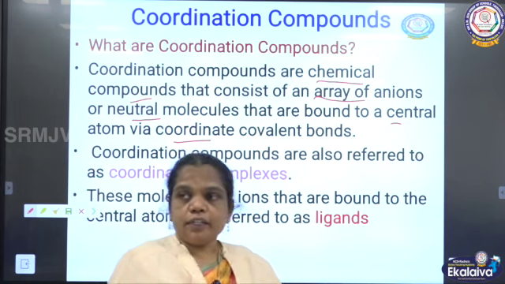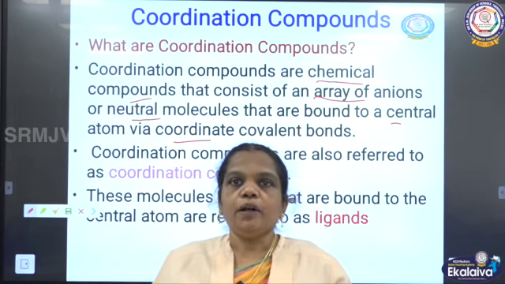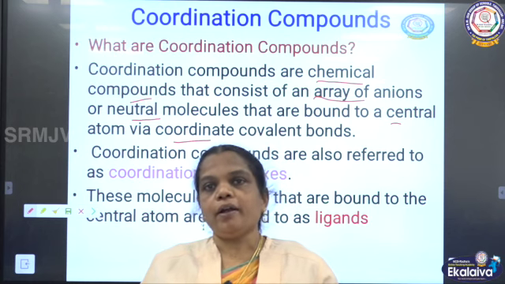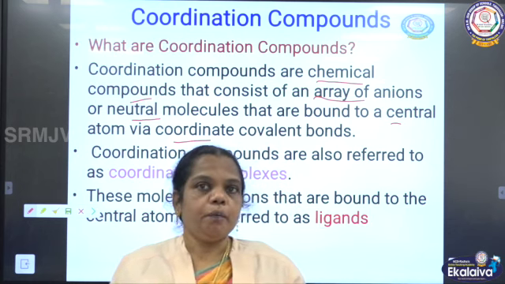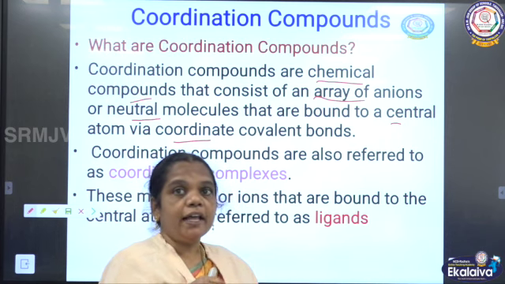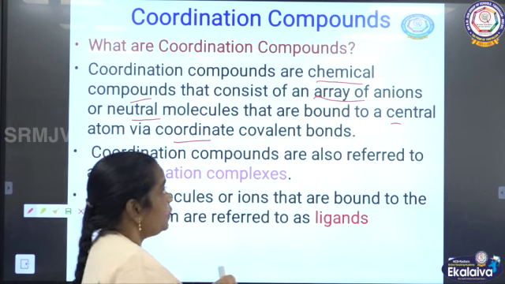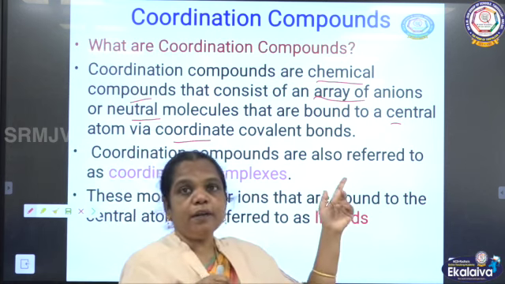So in a chemical compound, they are formed by a chemical bond, either a covalent bond, ionic bond, or coordinate bond. Here in the coordination compound, it can be arranged in an array, meaning in a row, of anions or neutral molecules around the central metal atom.